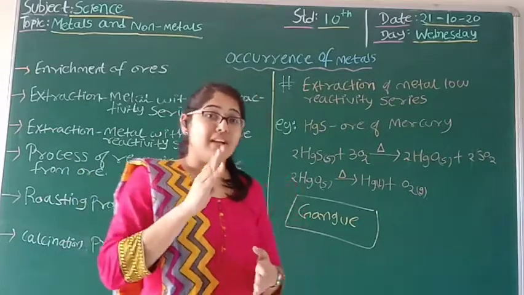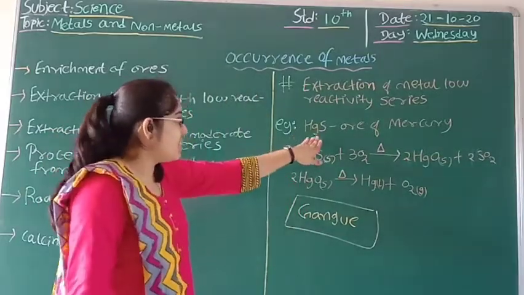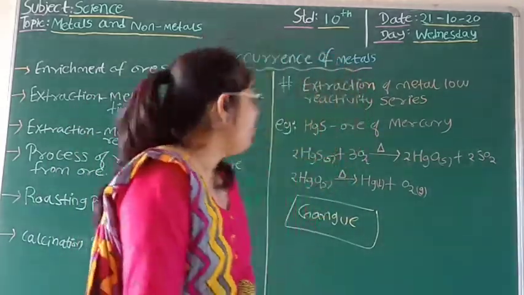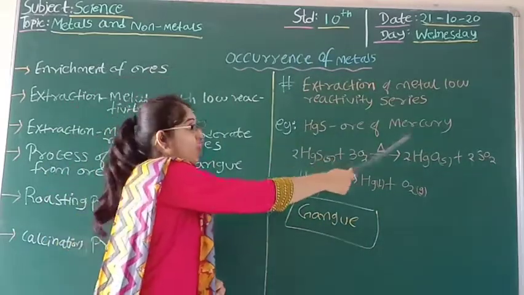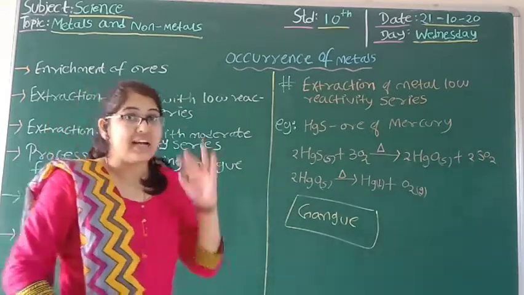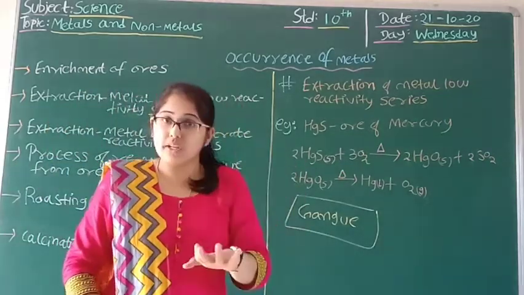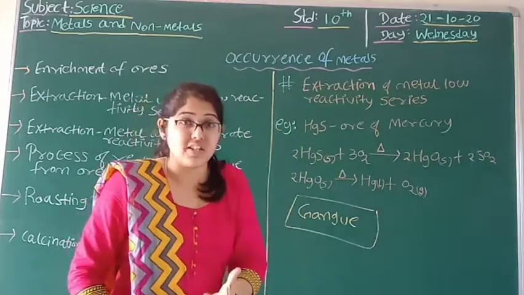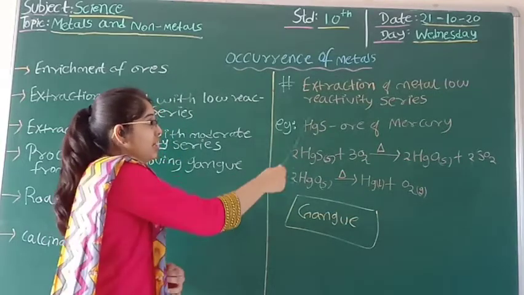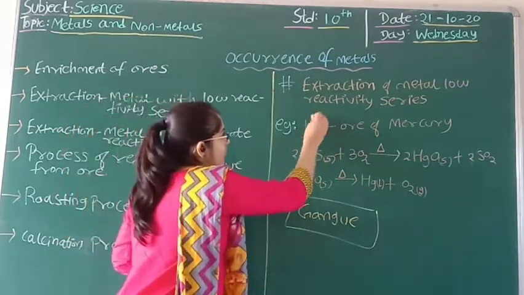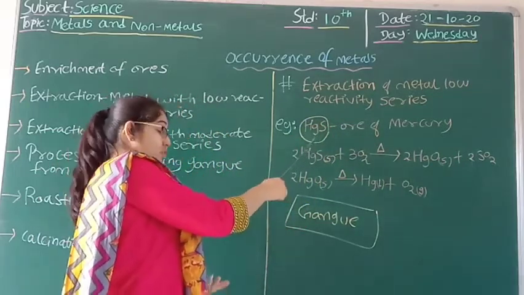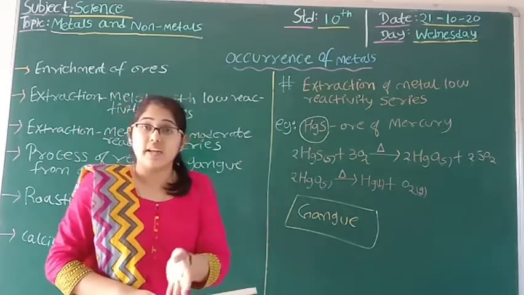So students, let us consider this is HgS. HgS is the ore of mercury. What I need is only mercury, but when I get mercury from nature, I get it in the form of the ore of mercury, that is HgS. So how will I obtain mercury from HgS? For that, what do I have to do?